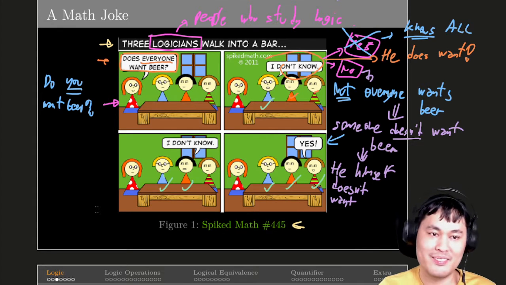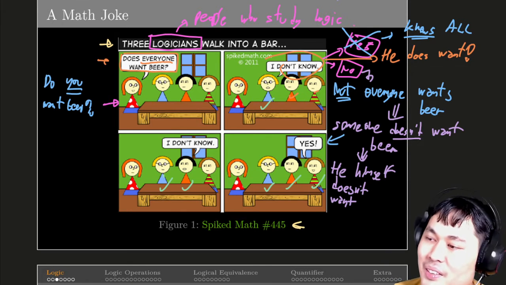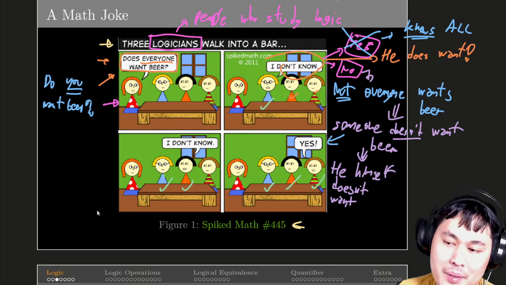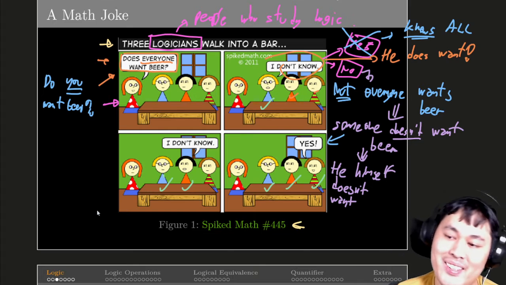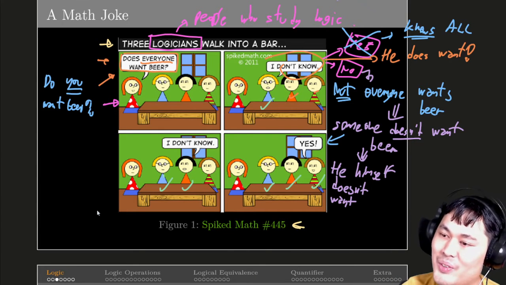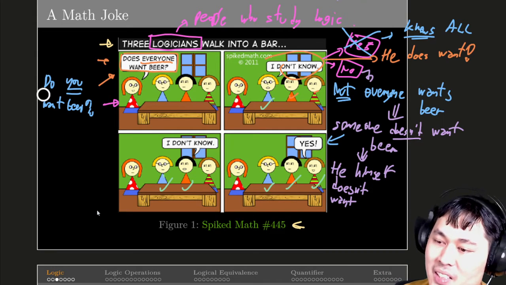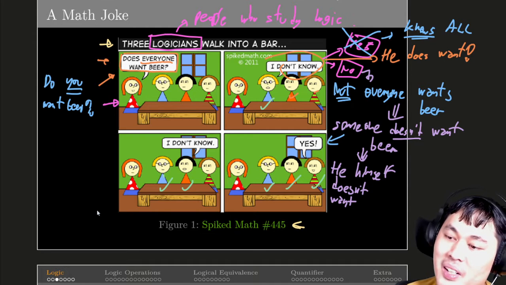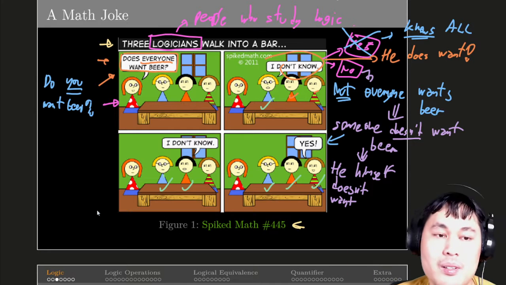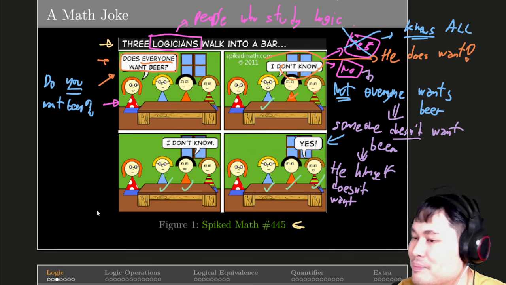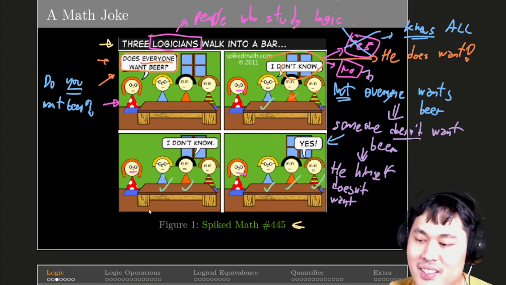Is that good? Yes and no. It depends on how you view the language. Because usually, when people use language in everyday life, you don't expect them to ask for the details that math people use. Usually, he meant, oh, do you want beer? But since there are three people at the same table, she has to include everyone. And that's what happened. Oh yeah, you should also notice her facial expression.